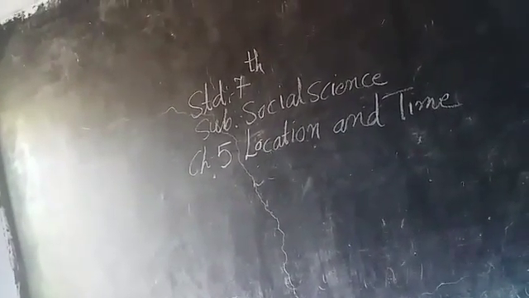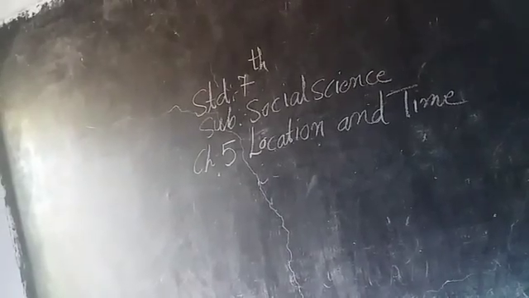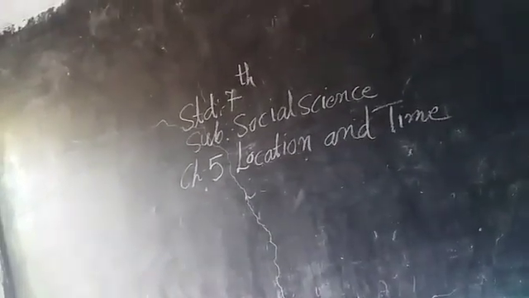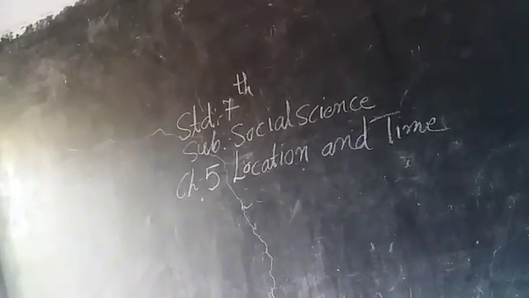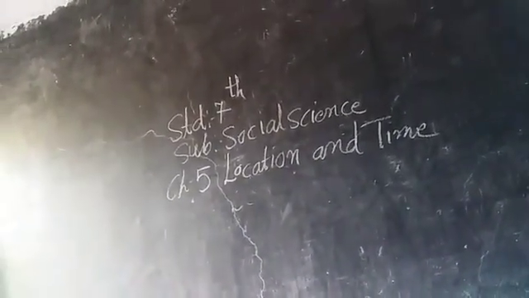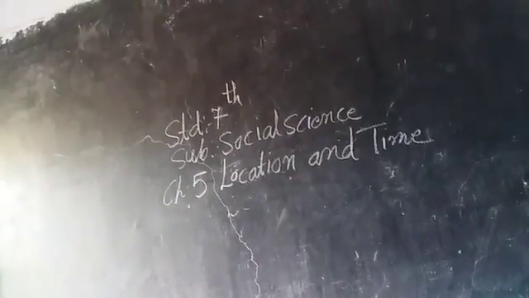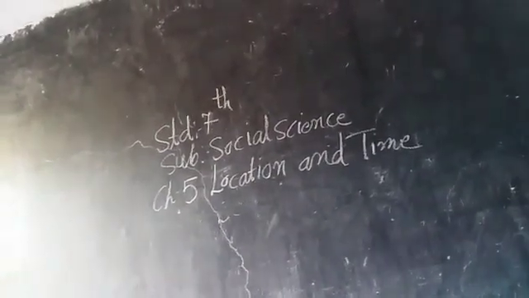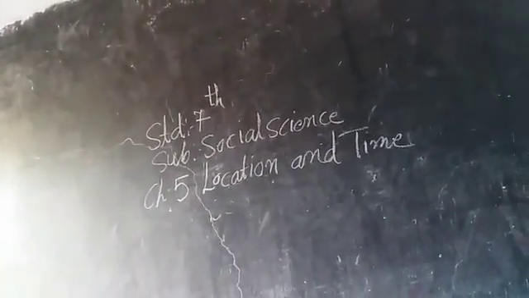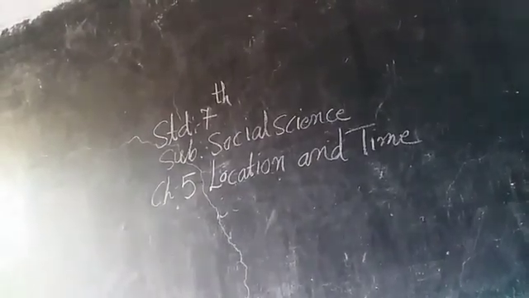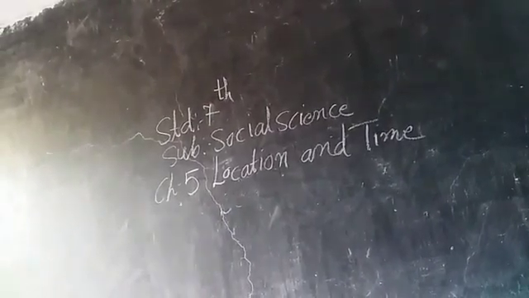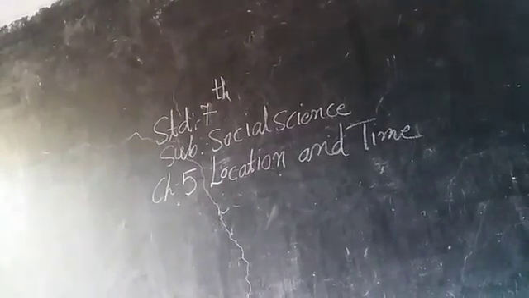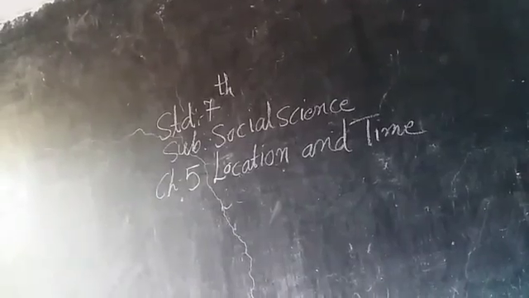The earth completes one rotation in 24 hours. वन रोटेशन करने में कितना टाइम लगता है? 24 आवर्स लगता है। There are a total of 360 longitudes. So 15 longitudes pass by the sun in 1 hour. So every longitude takes 4 minutes to pass by the sun. There is a difference of 4 minutes between two successive longitudes. This way, different places on the earth have different time according to their longitudes.